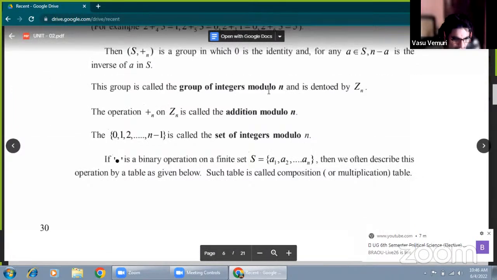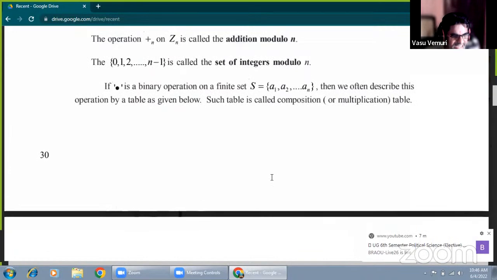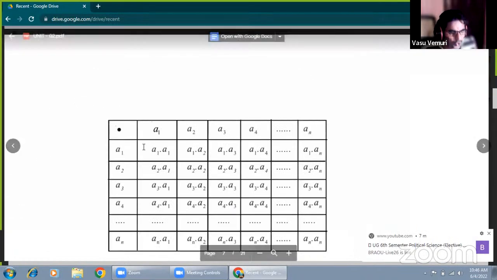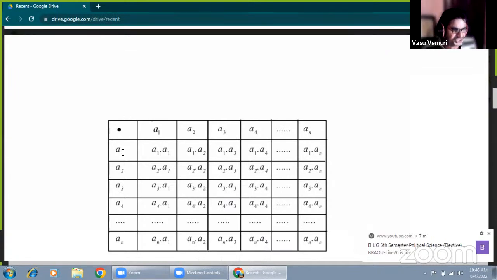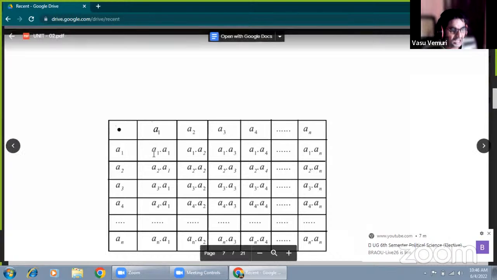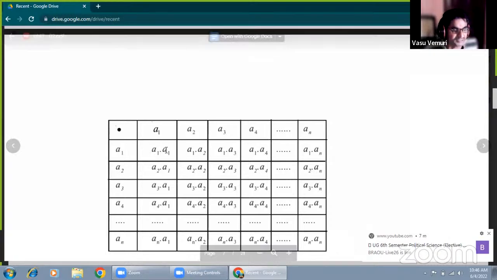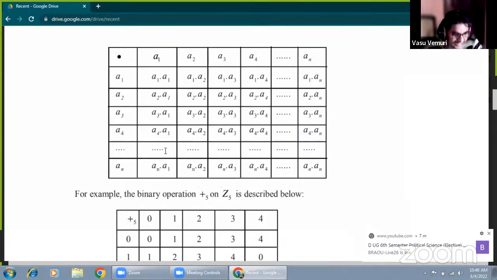First of all, you have to write these elements arranged as the rows and columns. With respect to the composition, multiplication is the composition. Now we have to construct the table, with the elements arranged, and fill in the entries under their compositions.